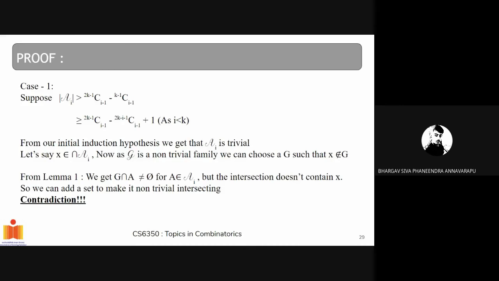And when you now again take the intersection for the whole A_i, it becomes the empty set, as G doesn't have x, where x is the intersection of A_i. So the intersection of A_i becomes empty, making the family a non-trivial family. For a non-trivial family, |A_i| is less than |F_1|. But our initial assumption is that |A_i| is greater than |F_1|. So we got a contradiction.